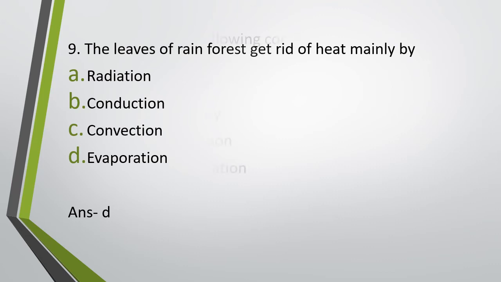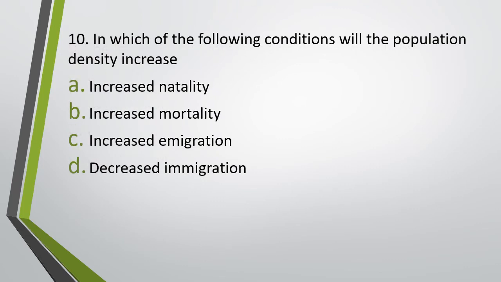Question 10. In which of the following conditions will the population density increase? Increased natality, increased mortality, increased emigration, decreased immigration. In which of the following conditions will the population density increase? The correct answer is option A, increased natality.